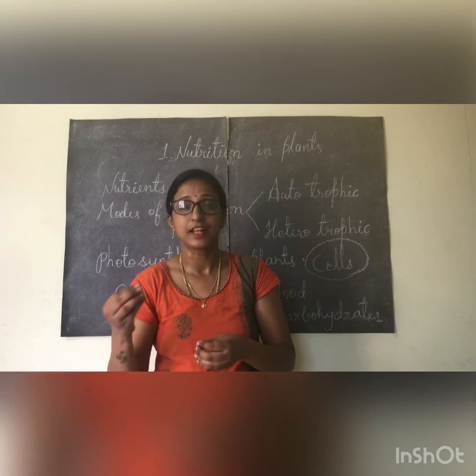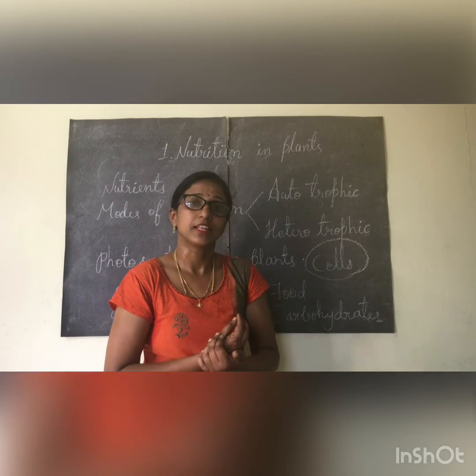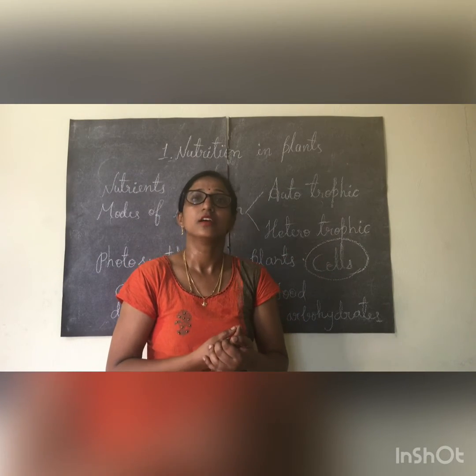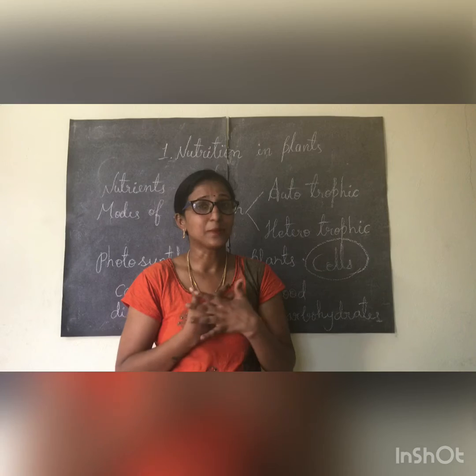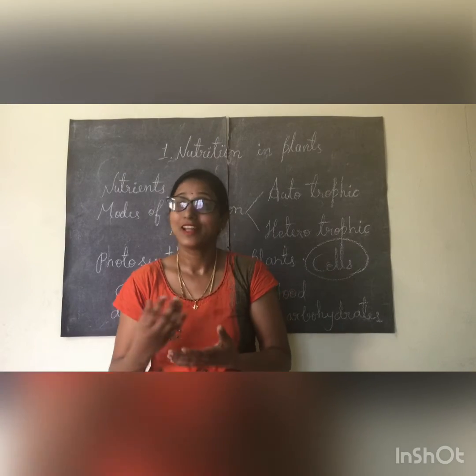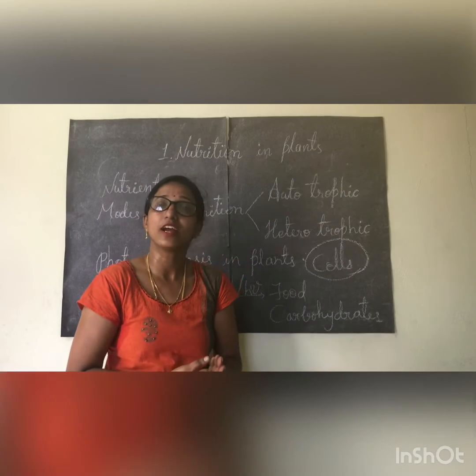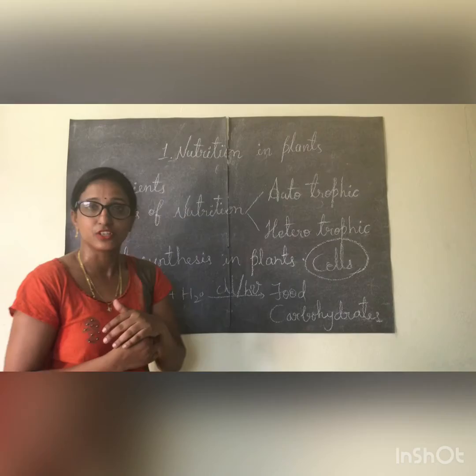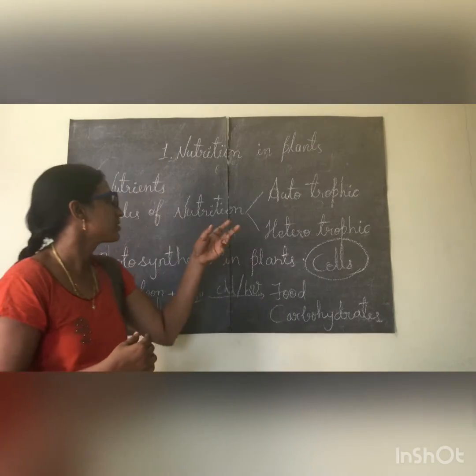The second mode of nutrition is heterotrophic nutrition, which means depending on other organisms like plants and animals for food. That type of nutrition is called heterotrophic nutrition, and the examples are human beings, because we can't prepare our own food. We depend on plants and other animals for food. So we are heterotrophs. These two types of nutrition are there in your chapter.